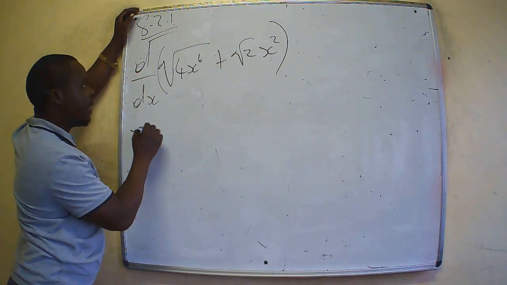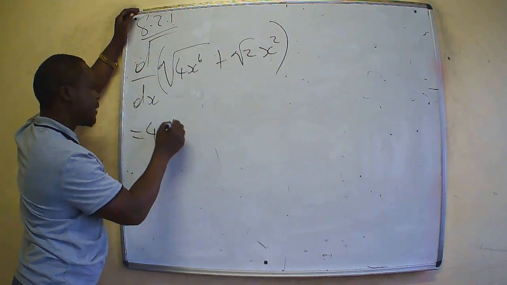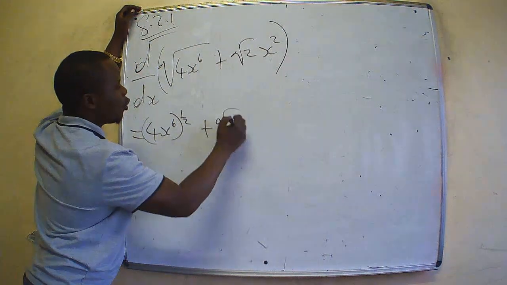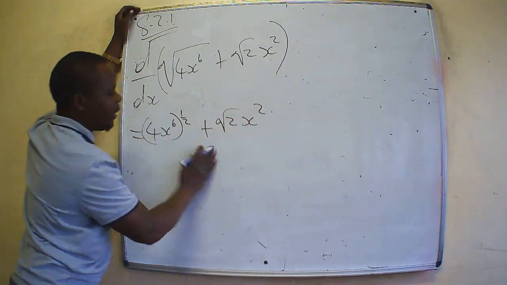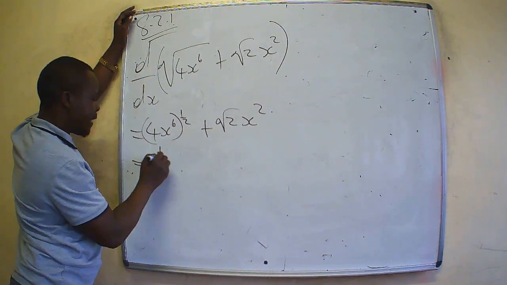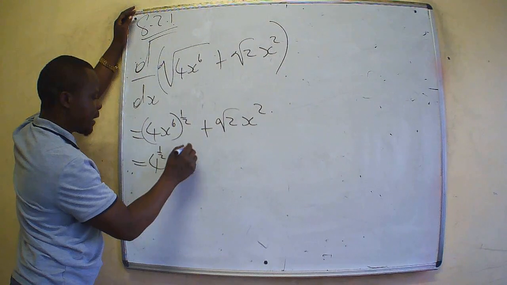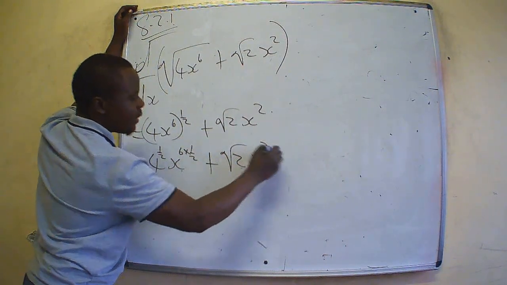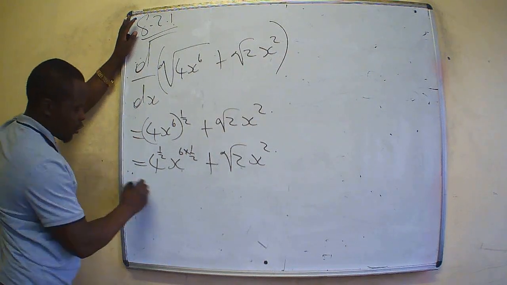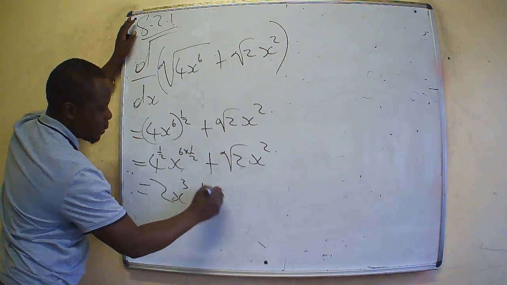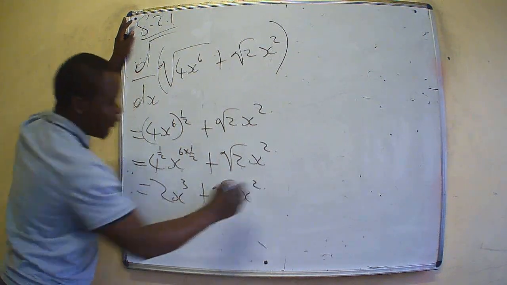We have (4x^6) exponent of half plus root 2 x squared. Let's continue to simplify. 4 exponent half, x^(6 times half), plus root 2 x root 2. So in this case, this is 2x to the power of 3 plus root 2 x to the power of 2.